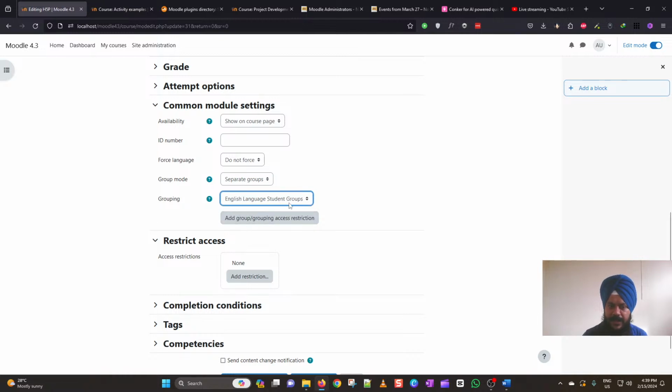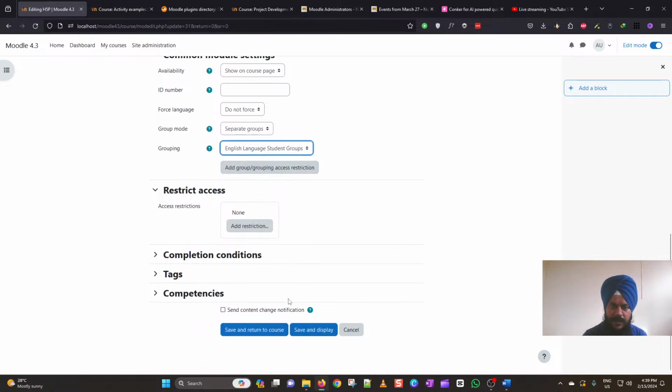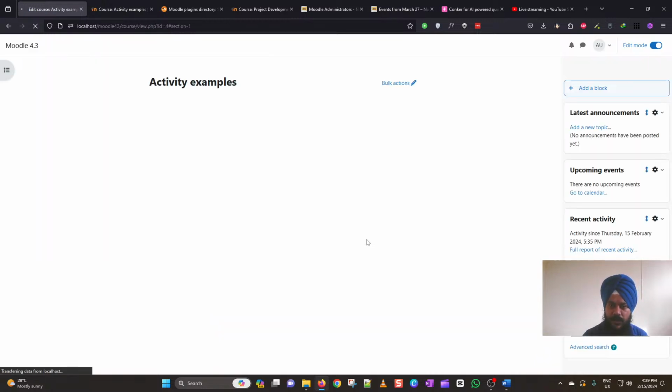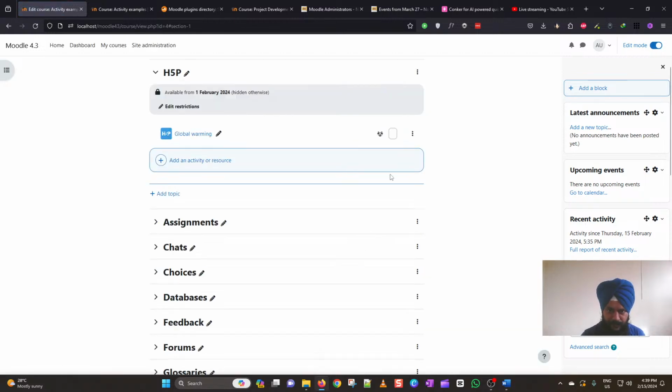So if I select the grouping here, then this activity will be available as separate groups for group A and group B. So this is how you can use the groupings in Moodle as an admin. And you can see the icon for this activity has changed, which shows that it is a separate groups activity.